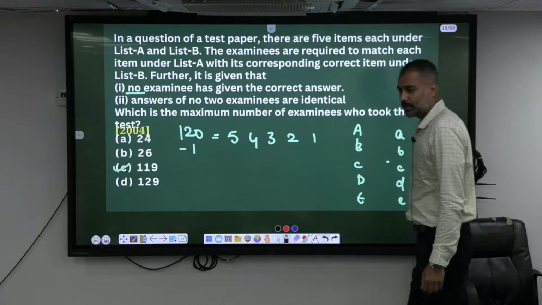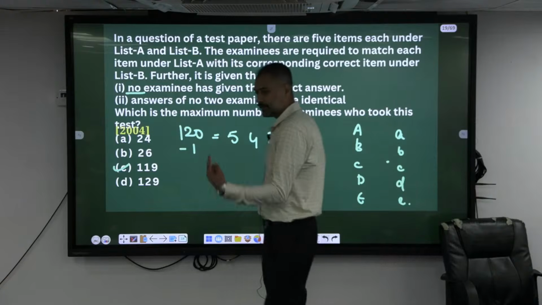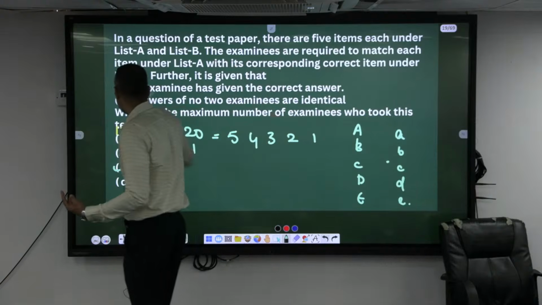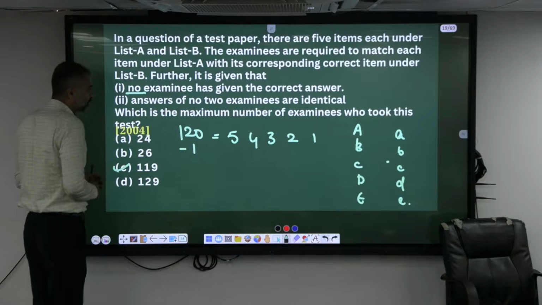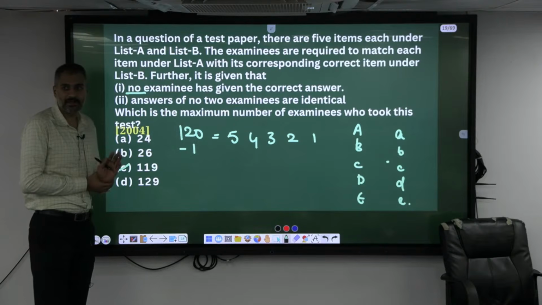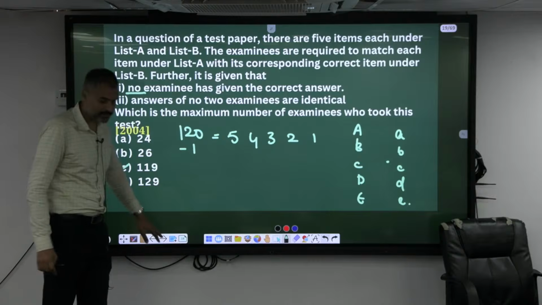120 different ways, and the correct answer is only one. Nobody has answered that correctly. Hence 119. Any doubt? Understood, right? Shall we move on?